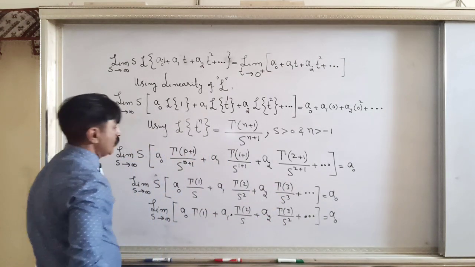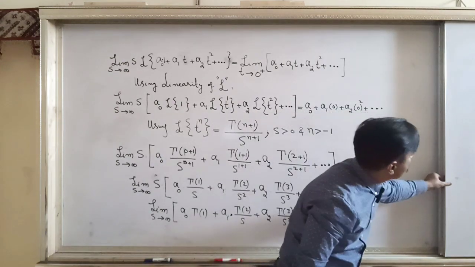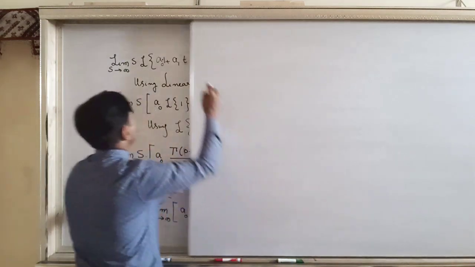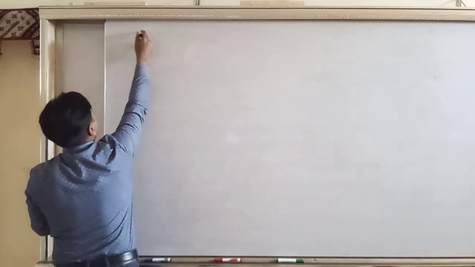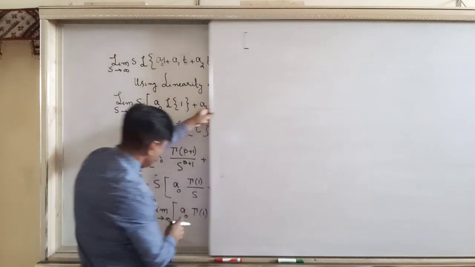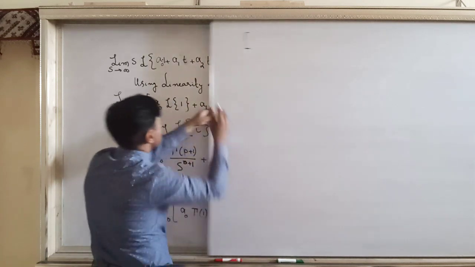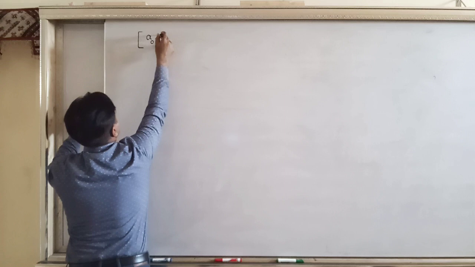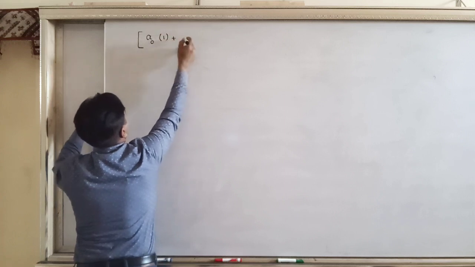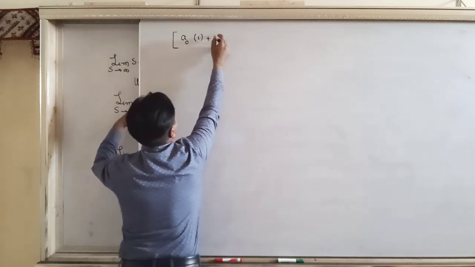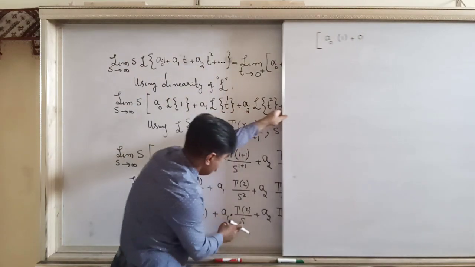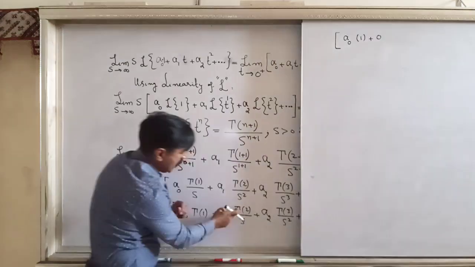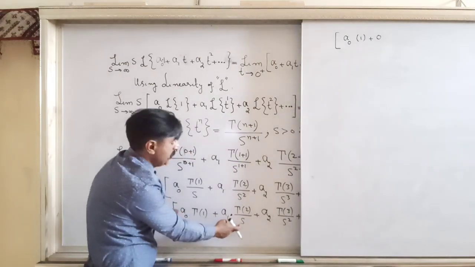Okay, so when you use this limit, let us use here. What are you getting? The first value, a naught into gamma 1 is 1. This is a naught, and this is gamma 1 is 1, and plus this is 0, because divided by infinity, finite number, a1 is finite, gamma 2 is finite, divided by infinity means 0.